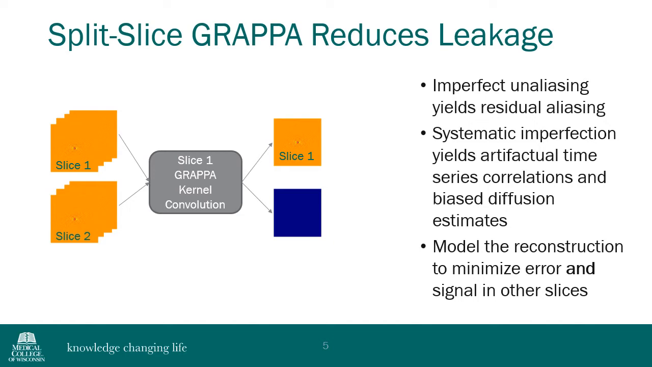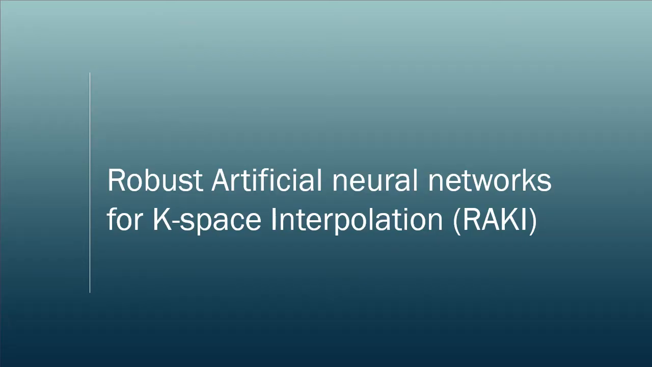In the split-slice GRAPPA algorithm, individual k-space observations are modeled such that when the GRAPPA kernel is applied to a slice which is not to be reconstructed by the kernel, the resultant estimate is modeled to be 0, whereas when the kernel is applied to a slice to be reconstructed by the kernel, the resultant estimate of the modeled reconstruction is that k-space. Recently, deep neural networks have been proposed to effectively replace the linear GRAPPA kernel with a convolutional neural